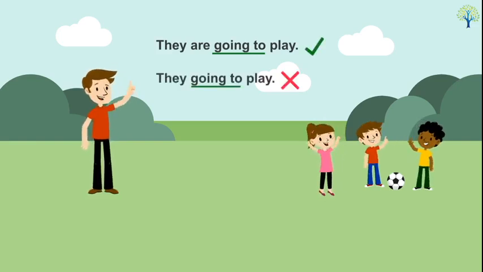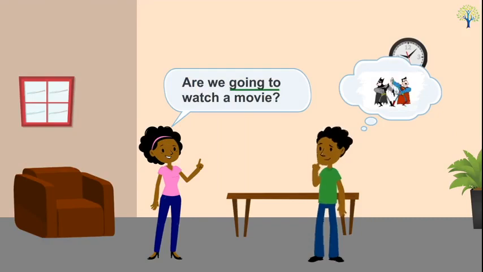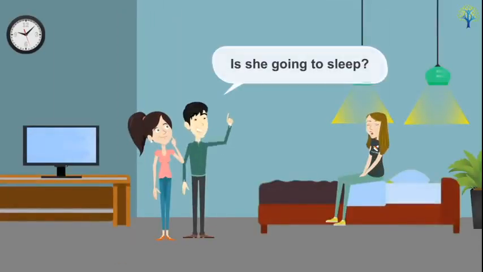Use going to in a question to ask about an event. To form a question, begin with is, am, or are. Add the pronoun followed by going to. Add the verb and extra information. End it with a question mark. For example, are we going to watch a movie? Or, is she going to sleep?